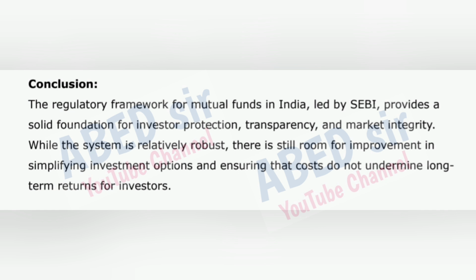Conclusion. The regulatory framework for mutual funds in India, led by SEBI, provides a solid foundation for investor protection, transparency, and market integrity. While the system is relatively robust, there is still room for improvement in simplifying investment options and ensuring that costs do not undermine long-term returns for investors.